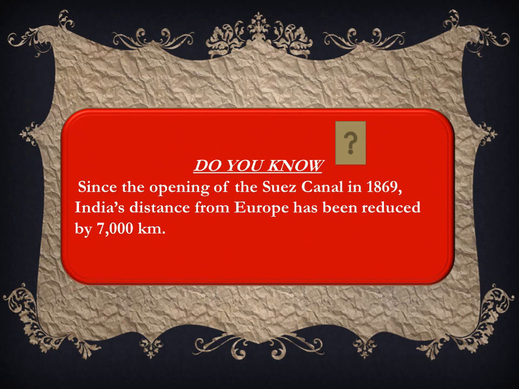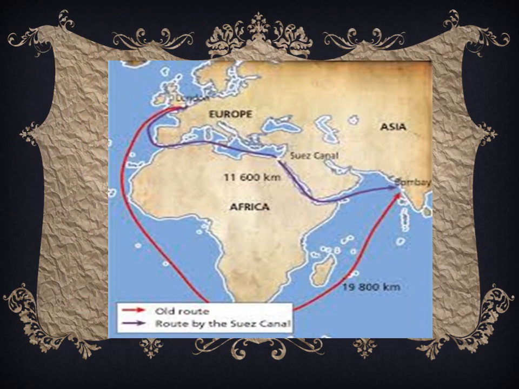Since the opening of the Suez Canal in 1869, India's distance from Europe has been reduced by 7,000 kilometers. Here you can see the old sea route which is in red color and the route by the Suez Canal. And you can find the difference.